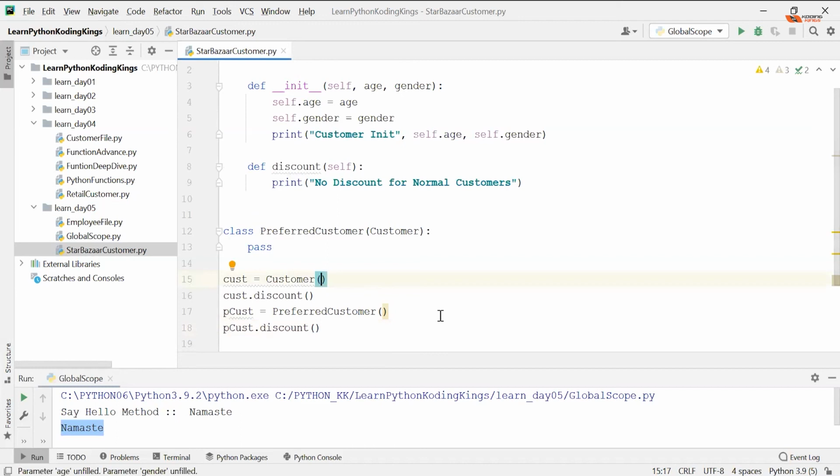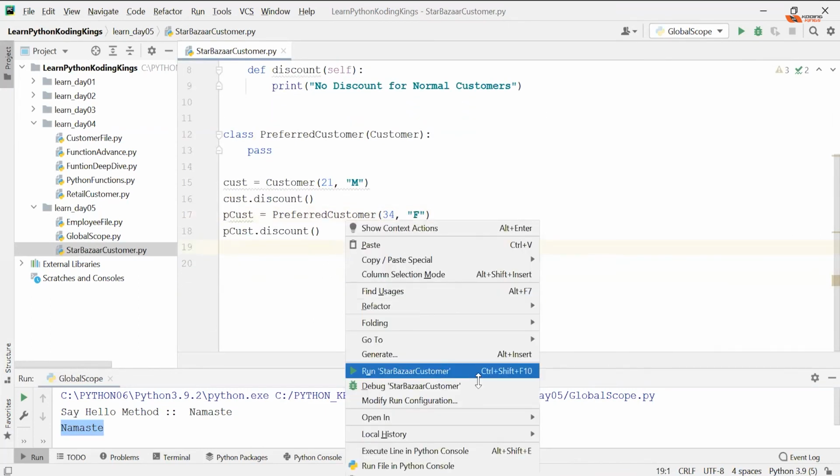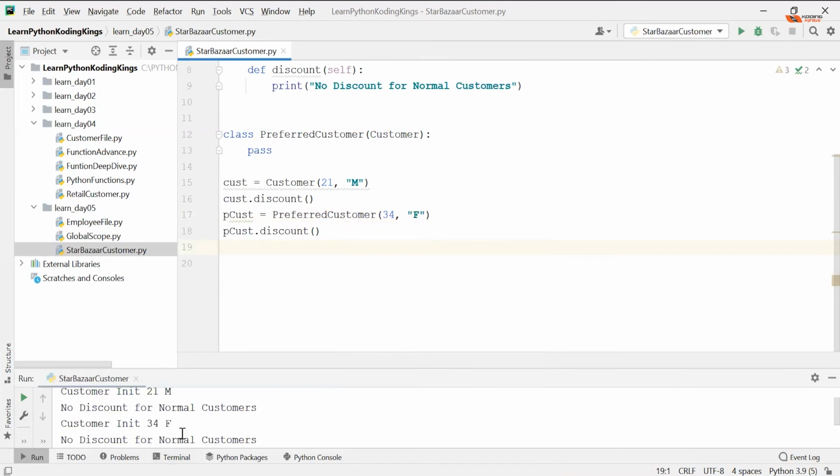Of course, you need age and gender, and here also you need age and gender. Cool. So run this. You can see customer init 34F, customer init 24 21M.